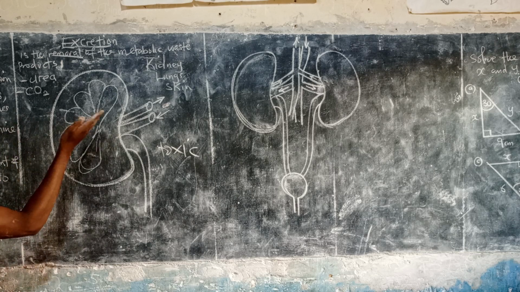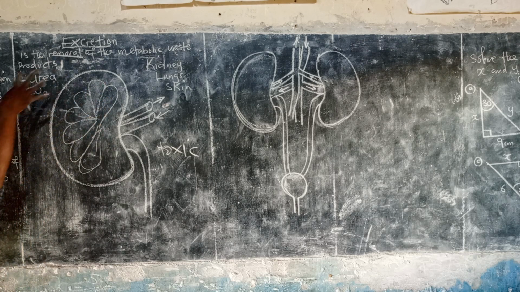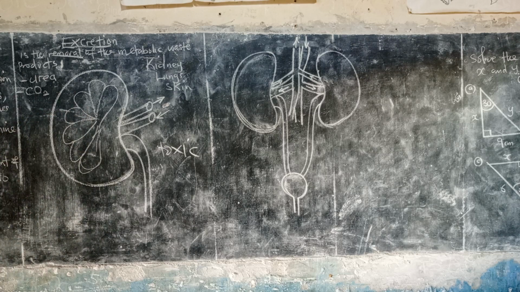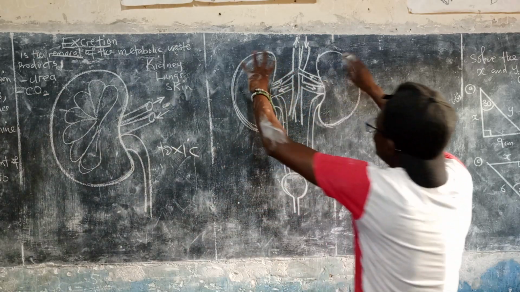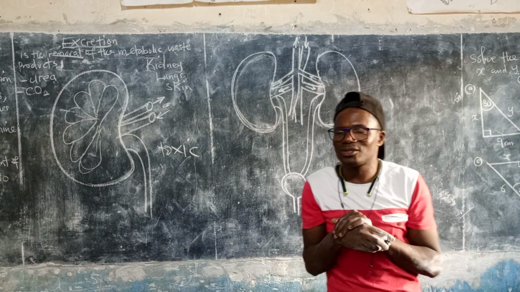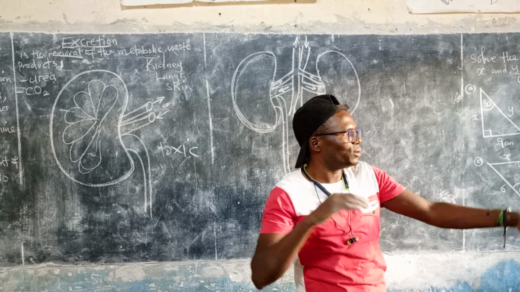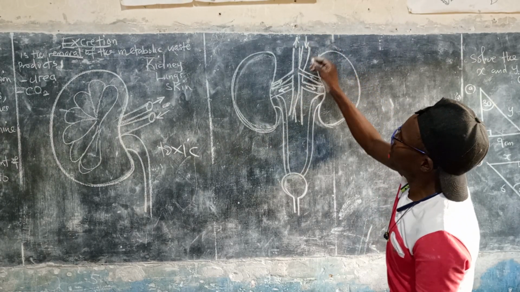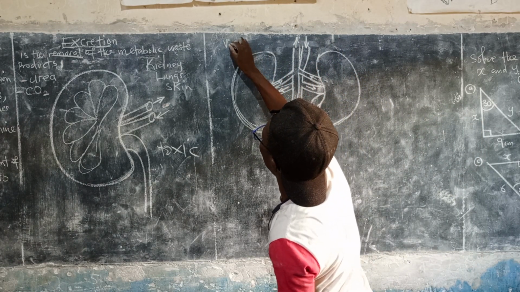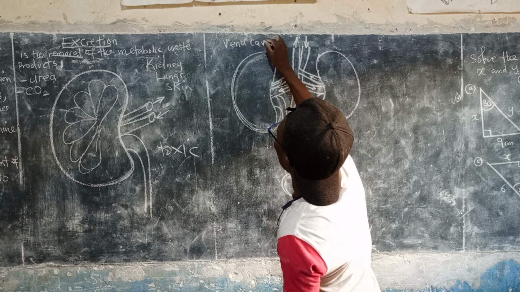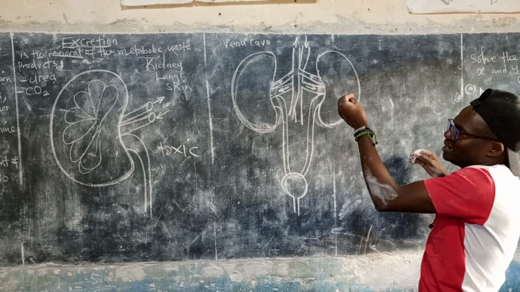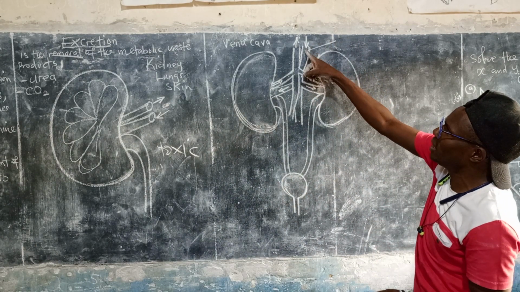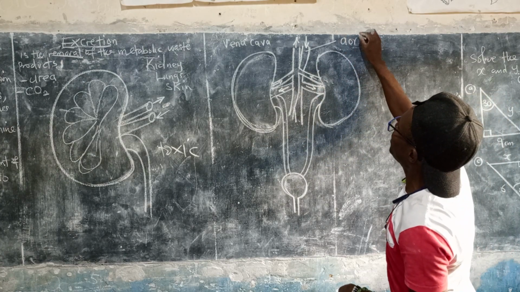Very good. Now, we're looking at the internal structure of the kidney, and that is now the part. So I'll start with the other part, then I come to the internal structure there. Now, these are kidneys, left and right. Now, this is what you call the inferior vena cava. What type of blood is going back? Deoxygenated blood. What type of blood is coming in? Oxygenated. And what blood vessel is this one? Aorta. This is the aorta.